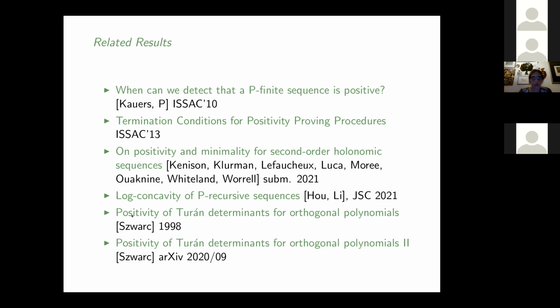And he is looking at these Turán determinants for orthogonal polynomials, characterizing it through the coefficients of the recurrence relation. I showed the Turán determinant for Legendre polynomials, and they hold for various other orthogonal polynomials. Typically, for these results, the orthogonal polynomials are normalized to be 1 at x equal 1. So let me show one of these results of Schwartz.